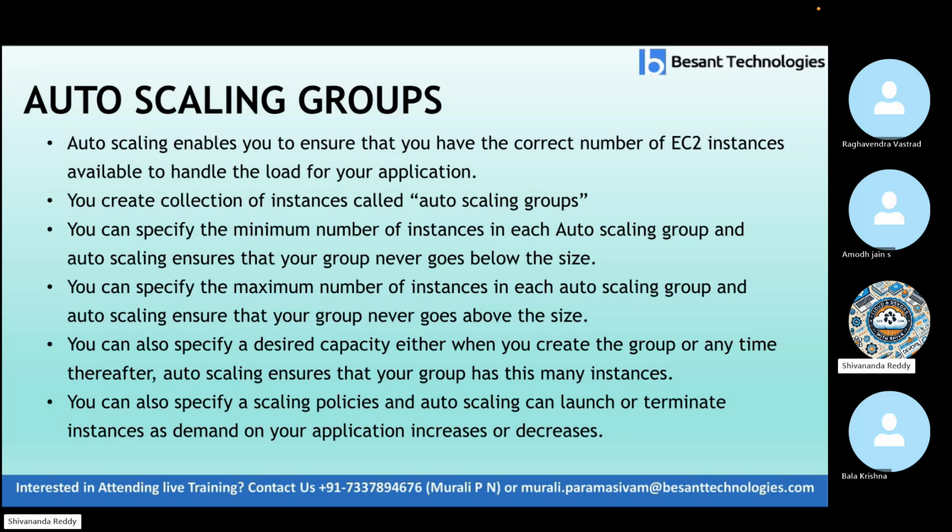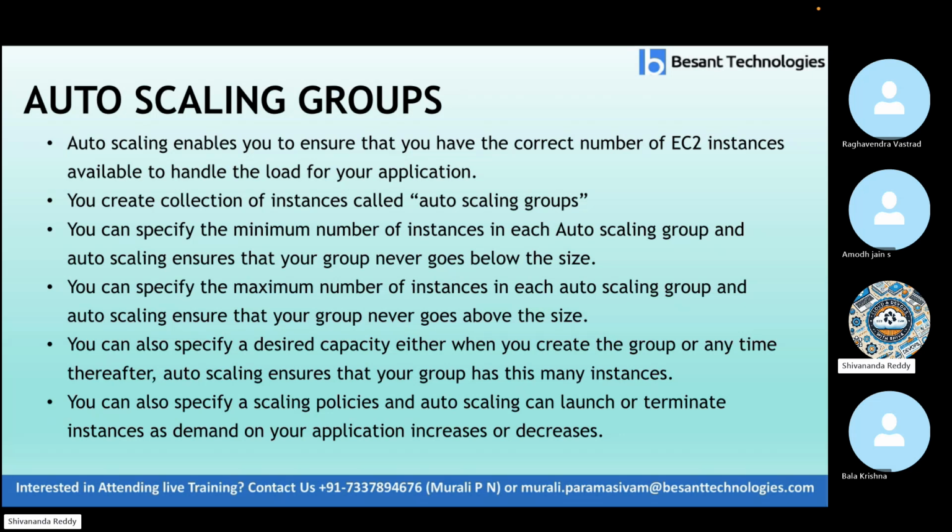Okay. So auto scaling enables you to ensure that you have the correct number of instances available to handle the load for your application. You can create a collection of instances called an auto scaling group. Remember, we are able to create servers as a collection of instances. We call it auto scaling groups. You can specify the minimum number of instances in each auto scaling group, and auto scaling ensures that your group never goes below that size. It is going to keep the same size.